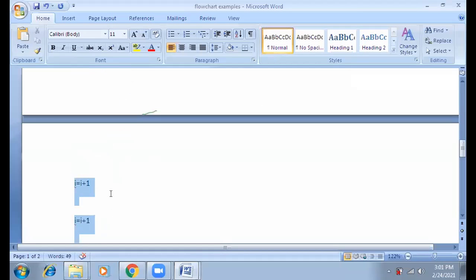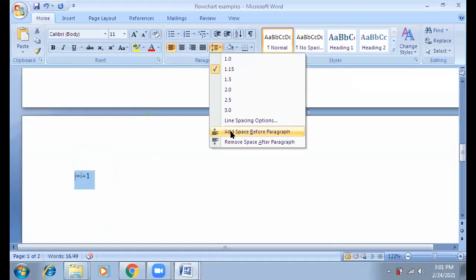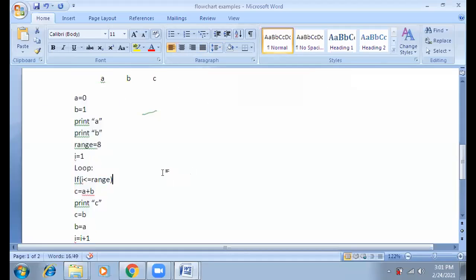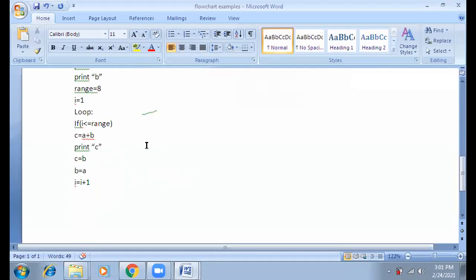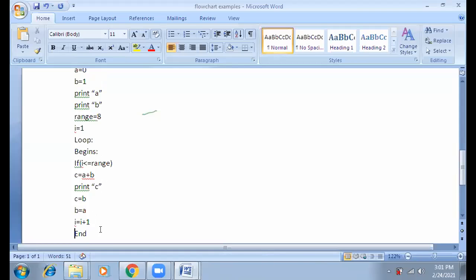Why B equals to A? Because B was the previous one, and it becomes A right now. So C becomes B and B becomes A. Very simple. So our loop ended here. Our loop begins here, and our loop ended here. Now, let's recheck the model again.